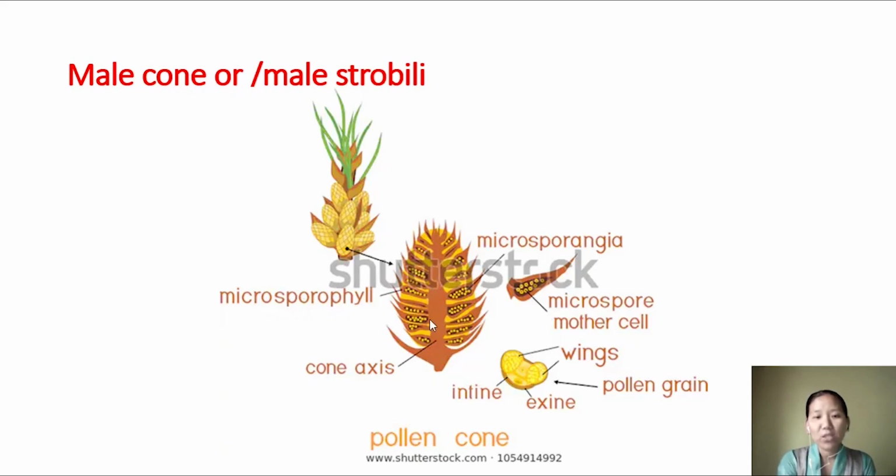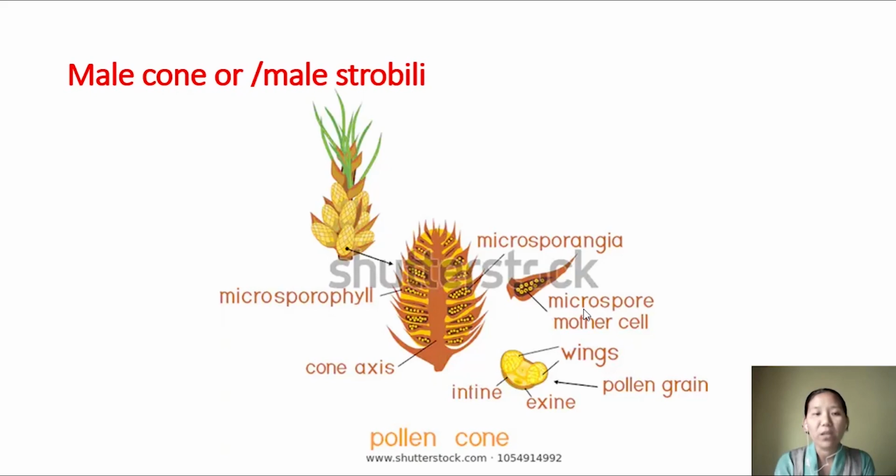So on the axis, you have many leaf-like structures called microsporophylls, and each microsporophyll has a number of microsporangia, and these microsporangia contain microspore mother cells. The plant body, as we have discussed, is the sporophyte, and it is diploid.